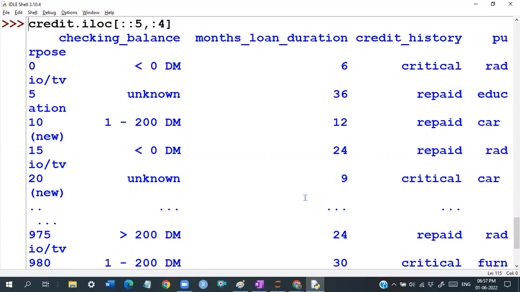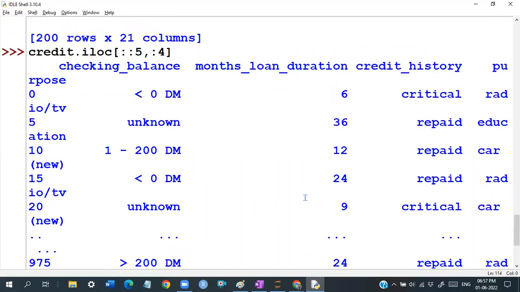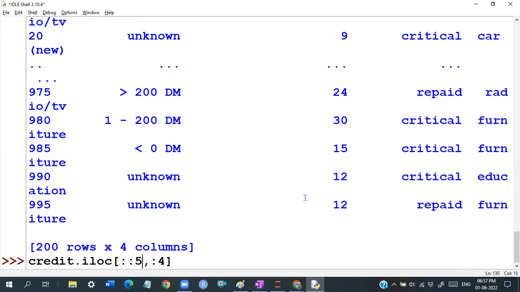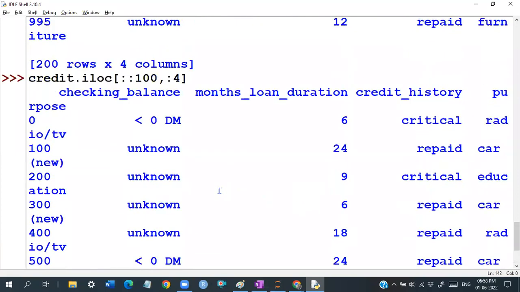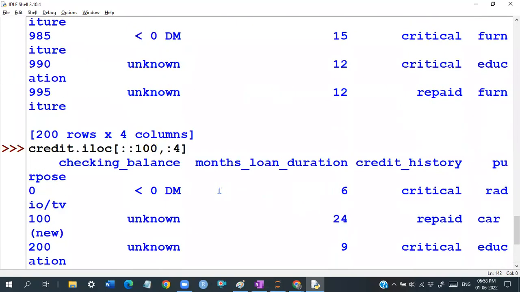So which is going to be 1000 divided by 200, which is going to be 5. So that's why we have got it actually. If I take a step of, for example, 100, then we know that it is going to be nothing but 10 records we are going to get.